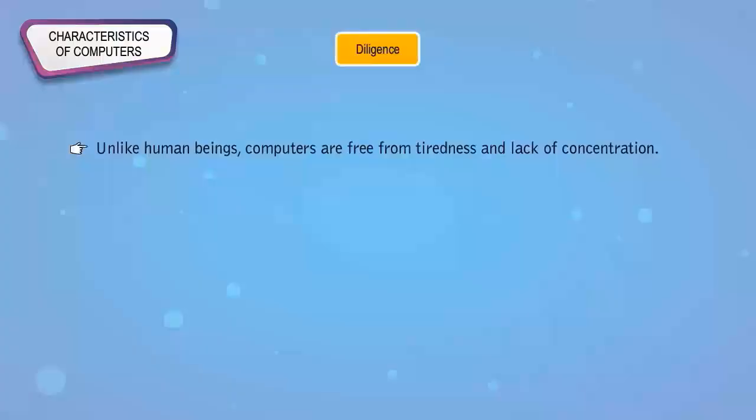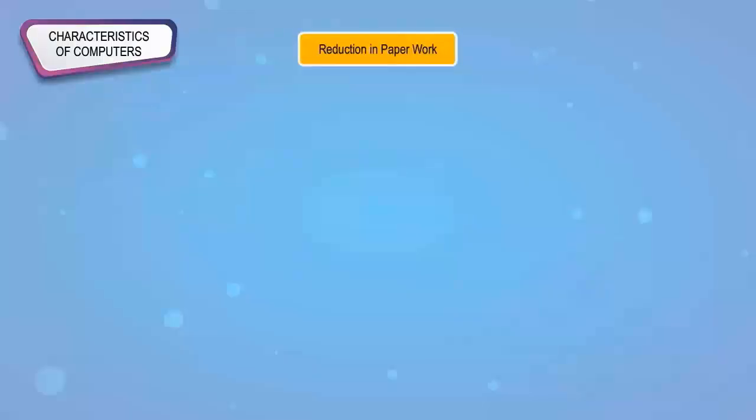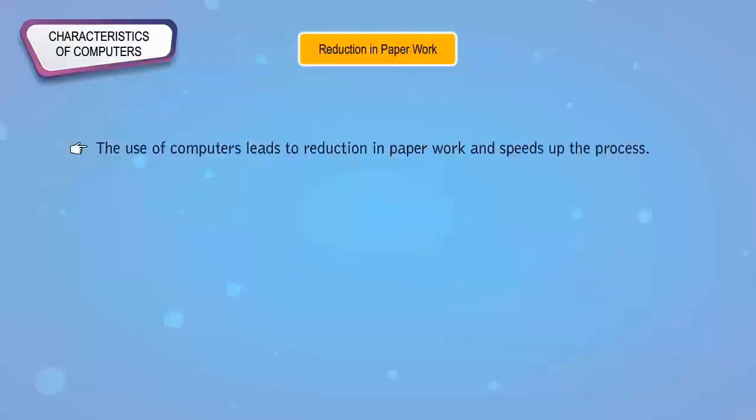Diligence. Unlike human beings, computers are free from tiredness and lack of concentration. They can do repeated work with same speed and accuracy. Versatility. Computers are very versatile machines. They can solve a complex scientific problem and play a game simultaneously. Reduction in paperwork. The use of computers leads to reduction in paperwork and speeds up the process.